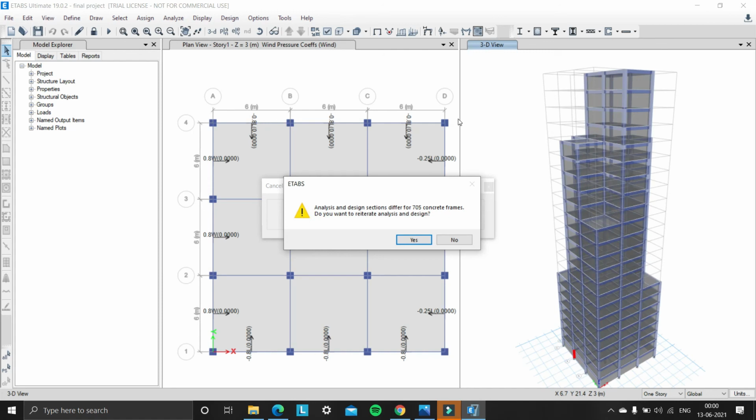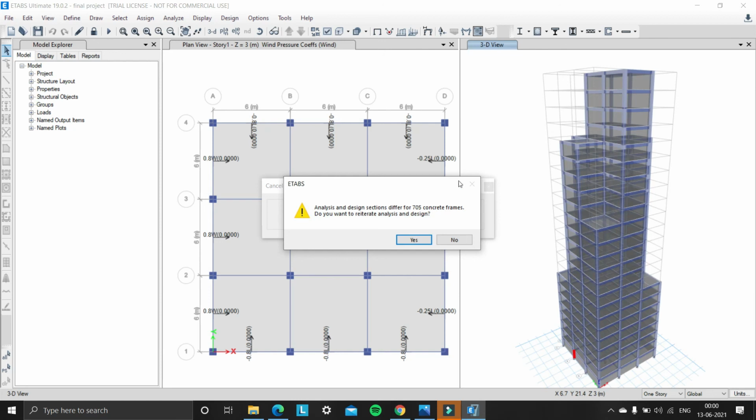Analysis and design sections differ for 705 concrete frames. Do you want to reiterate analysis and design? So there is a notification saying that there are 705 concrete frames which failed. So before drawing the columns and beams, we have defined column auto select and beam auto select in frame sections. So it will automatically select the least dimensions. So when it automatically selected the least dimensions, 705 concrete frames failed. So we need to change the dimensions for beams and columns.